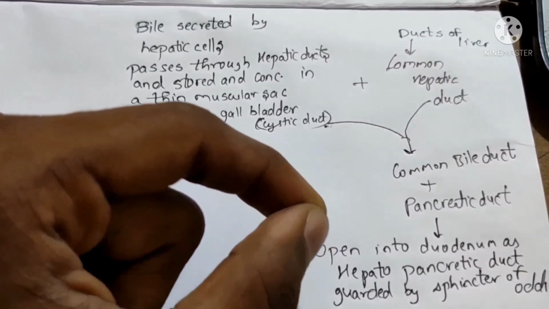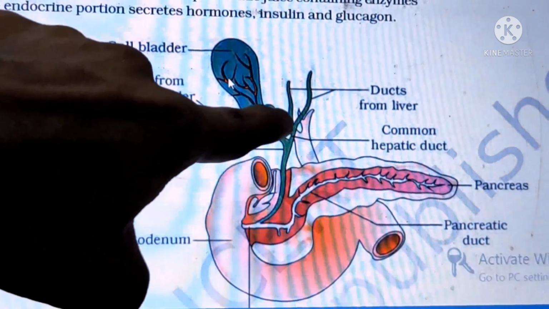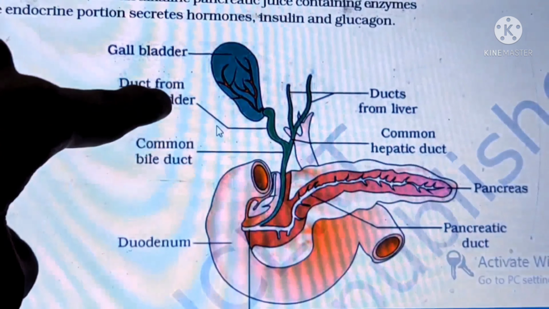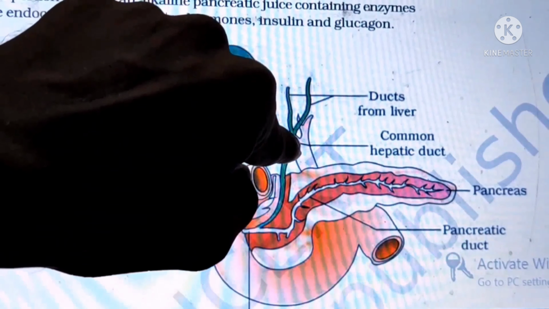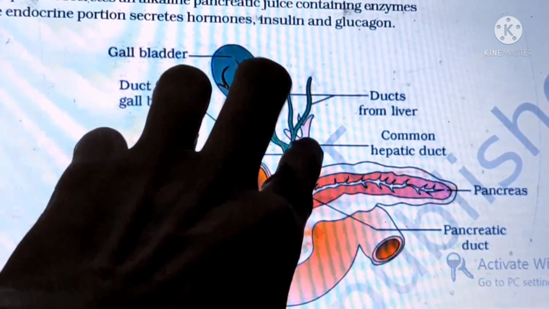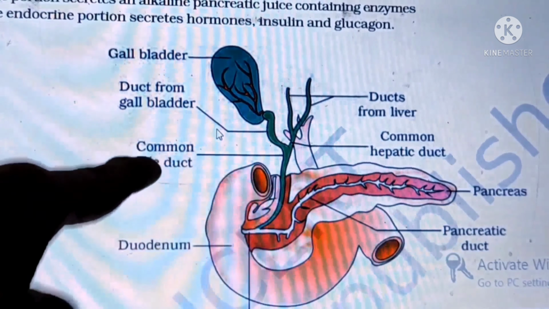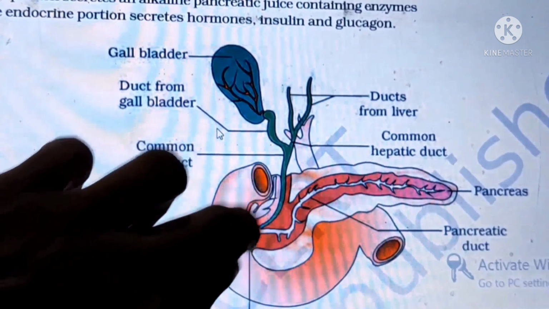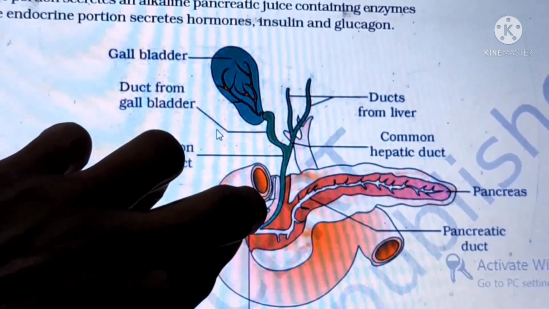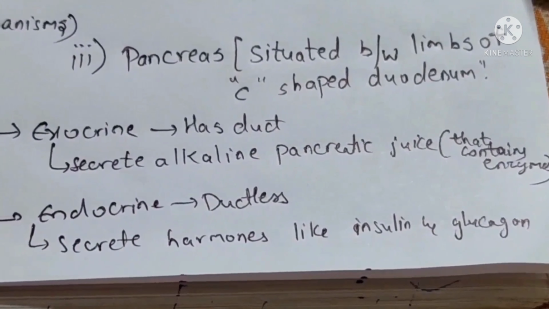If you want, let us see by a diagram. Here is the gallbladder, and here is the duct of the gallbladder, nothing but the cystic duct. And here are the hepatic ducts, which form the common hepatic duct. The common hepatic duct and cystic duct combine to form the common bile duct. And this common bile duct and the pancreatic duct both combine to open into the duodenum as the hepatopancreatic duct. At last, coming to the pancreas.